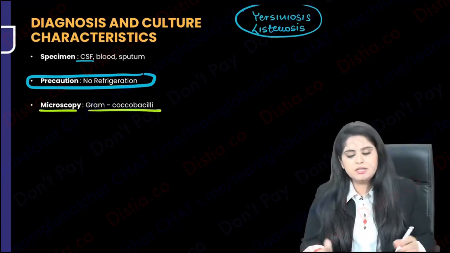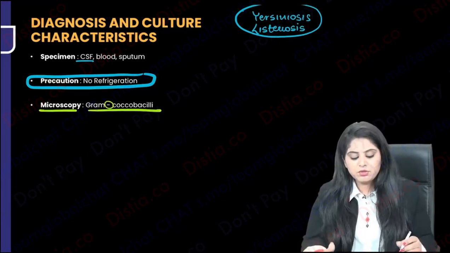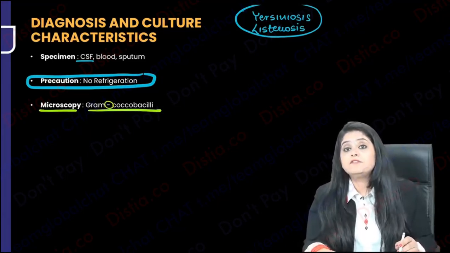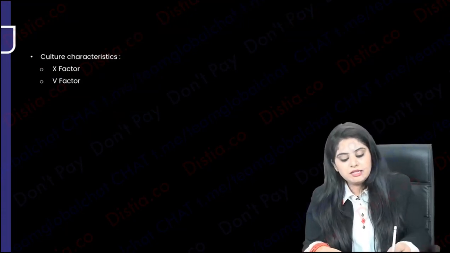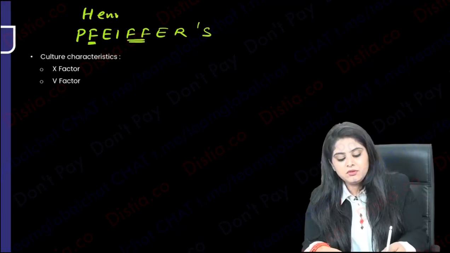What is the microscopy? It's a gram-negative cocobacilli. There's no doubt about it. So what are you going to do next? Now I told you it's Pfeiffer's bacillus. If I'm calling it Pfeiffer's bacillus, it requires something known as factors. That is why we said Hemophilus, I'm going to write everything with F now.